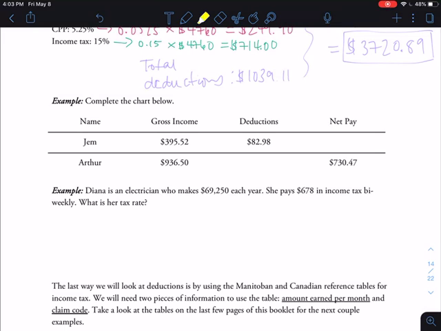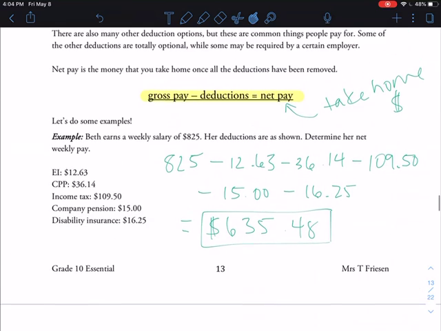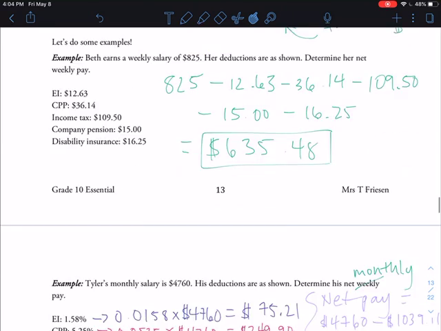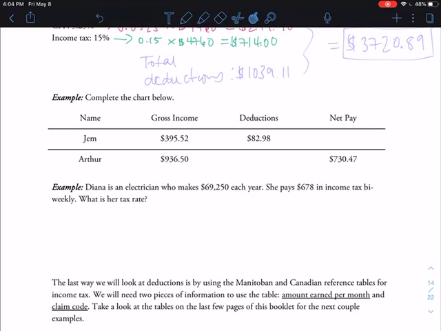So we're looking at Jem and Arthur's gross income, their deductions, and their net pay. You can see that we don't know Arthur's deductions and we don't know Jem's net pay. We want to figure those out. Now remember what we talked about up here, that gross pay minus deductions is equal to net pay. So we can see that we have those exact 3 things here, right? So we know that gross pay or gross income, that means the same thing, minus deductions is equal to net pay. So we're going to be able to do that for every example here.